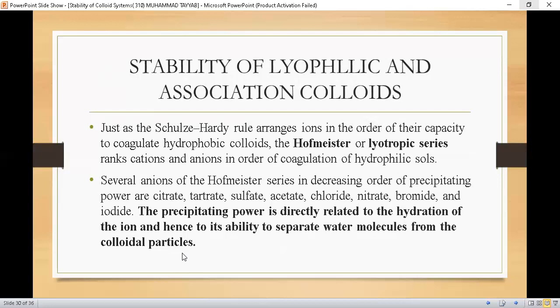Yes, students, there is a strong interaction between the solvent and the dispersed phase in lyophilic colloids. So what will the action of these ions or charges be? They will dehydrate the molecules. They will remove the water molecules so that the particles can interact with one another and coagulation can occur. Let's proceed further.